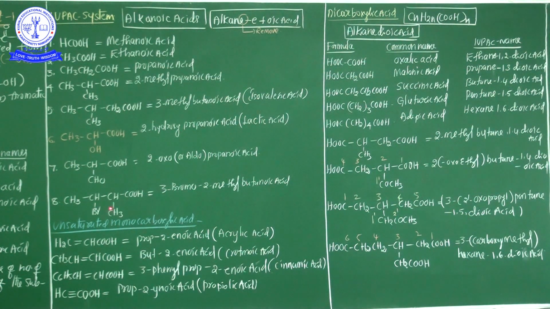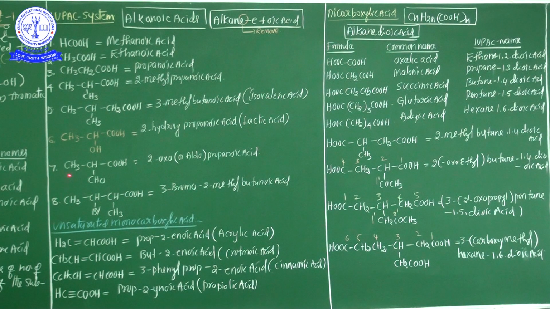CH3, CHBr, CH3, COOH. Here there is a substituent, a halogen group, and one acid group. There is no difficulty here, because there is only one functional group and the remaining ones are substituents. In the above example, two are functional groups: this is the acid functional group, this is the aldehyde functional group. You know very well the seniority order of the functional groups.